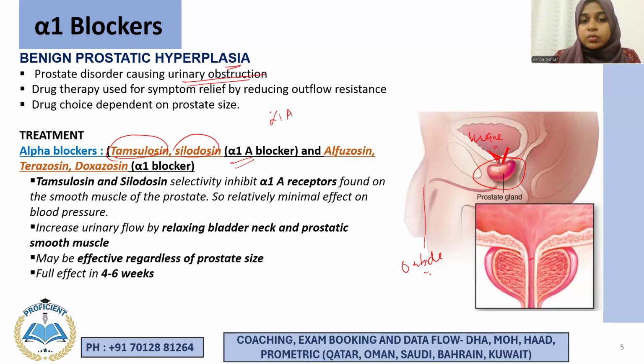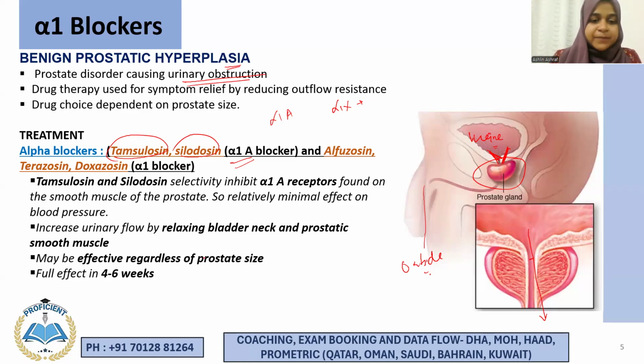So we said, what does alpha-1 receptor blockade do? It causes smooth muscles to relax, right? Now, if it is in a blood vessel, it will cause vasodilation. If the same is present in the neck of the urinary bladder, it will cause relaxation in that area, and it will make the lumen wide, right? So the urine can come out easily, and they will be able to urinate properly, right?